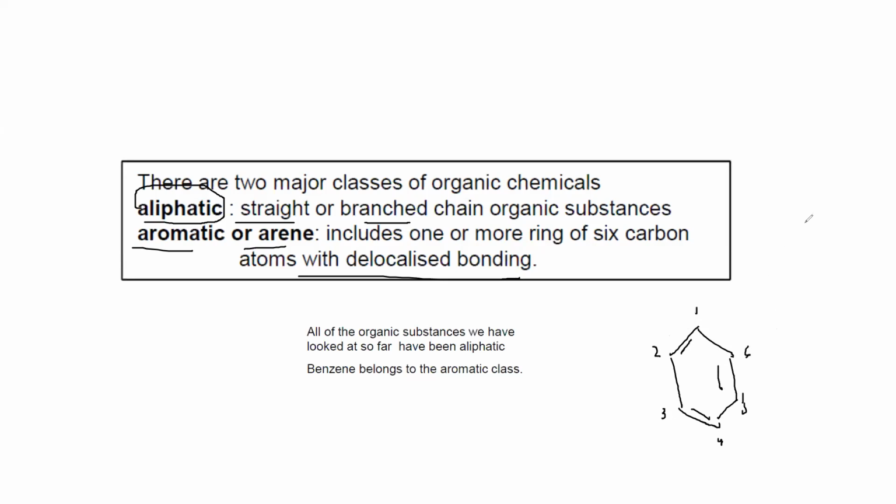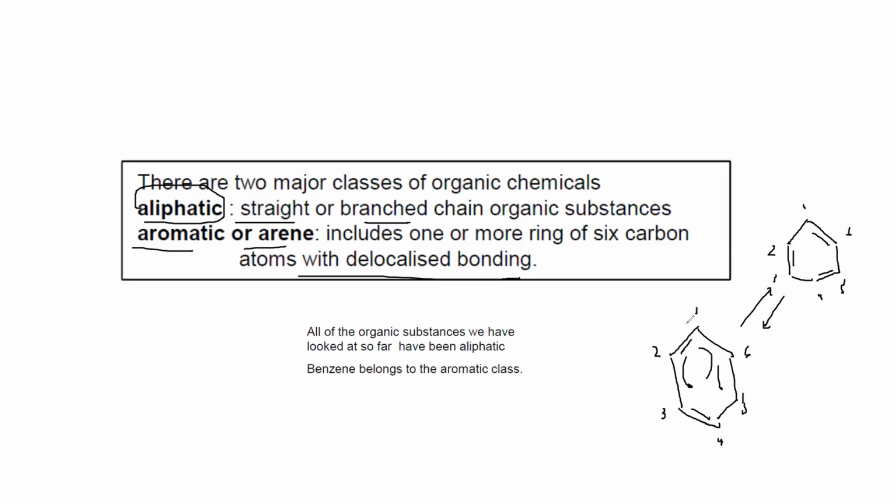And the next moment, the double bond can be between 2 and 3, 4 and 5, 1 and 6. So delocalized means the double bond is continuously changing its position, but the double bonds are alternating. One part of the molecule has a double bond, then a single, then a double, then a single.